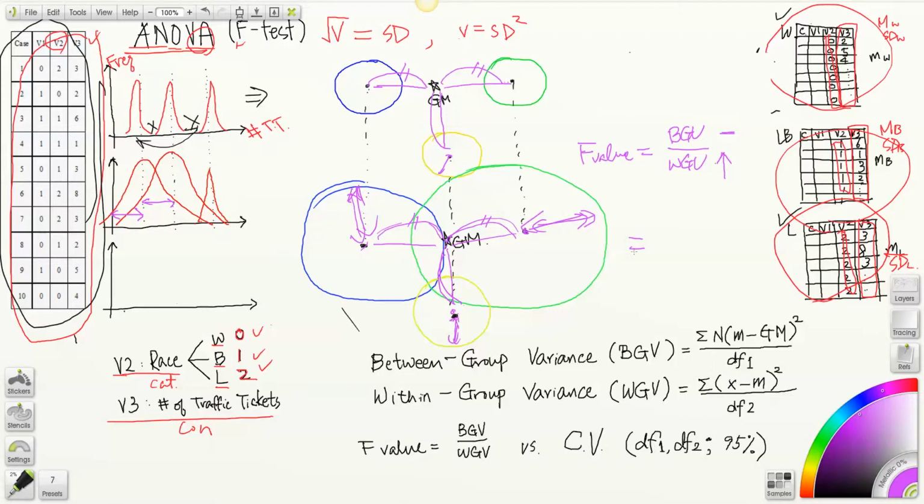So as the rule of division indicates, if you have a larger denominator, then your value decreases. So if you compare the F value calculated in the second scenario, this F value is smaller than this F value here.